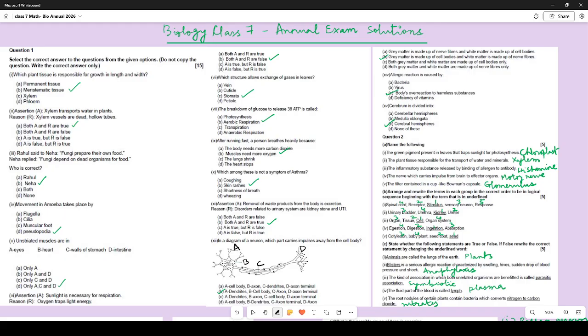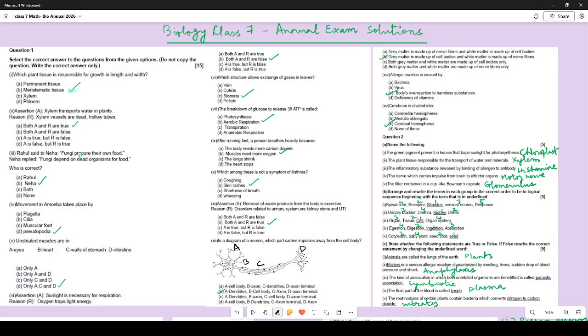Question paper. First question, MCQs. Which plant tissue is responsible for growth in length and breadth? Of course, that is the meristematic tissue. Xylem transports water in plants. Xylem vessels are dead hollow tubes. So here the assertion and the reason, both of them are true.